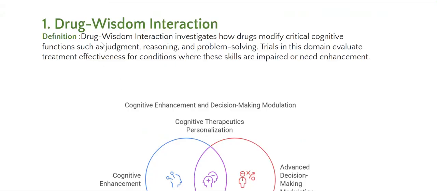Again, the definition of drug wisdom interaction: it investigates how drugs modify critical cognitive functions such as judgment, reasoning, and problem solving. Trials in this domain evaluate treatment effectiveness for conditions where these skills are impaired or need enhancement. And here's a diagram summarizing the cognitive enhancement and decision making modulation. Here we have cognitive enhancement, we have advanced decision making modulation, and in the common area we have cognitive therapeutics personalization.